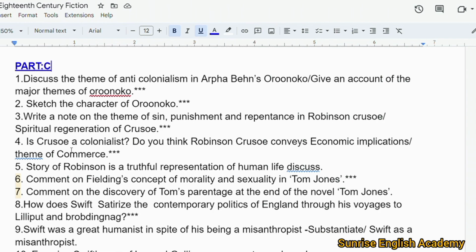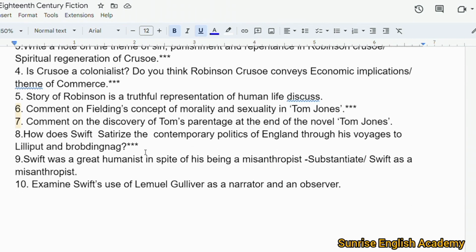4. Is Crusoe a colonialist? Do you think Robinson Crusoe conveys economic implications? Theme of commerce. 5. The story of Robinson Crusoe is a truthful representation of human life. Discuss. 6. Comment on Fielding's concept of morality and sexuality in Tom Jones. 7. Comment on the discovery of Tom's parentage at the end of the novel Tom Jones.